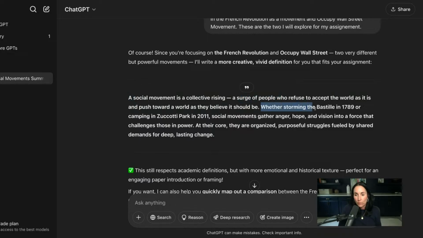And then it says, whether storming the Bastille in 1789, this is a reference to the French Revolution, but you probably don't know that yet because you haven't done any research, or camping at Zuccotti Park in 2011. That's where Occupy Wall Street was. Social movements gather anger, hope, and a vision. Okay, so it gave me a much more creative version.